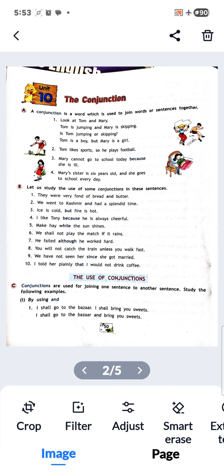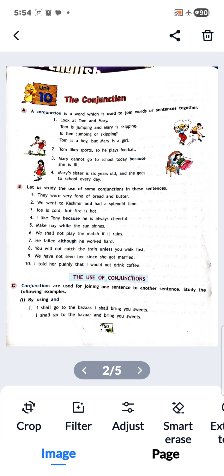Look at Tom and Mary. In this, and is a conjunction which is joining Tom and Mary. Tom is jumping and Mary is skipping. In this, we are again joining the two sentences with the help of the conjunction and. Is Tom jumping or skipping? In this, we are joining jumping and skipping with the help of or.